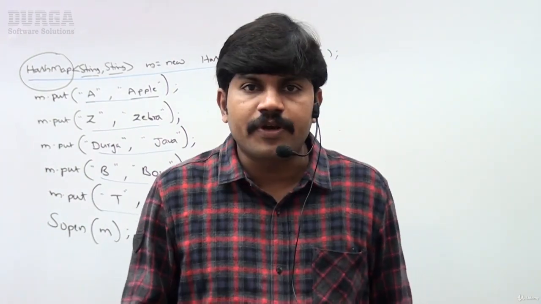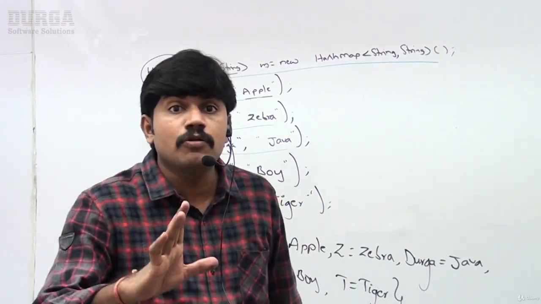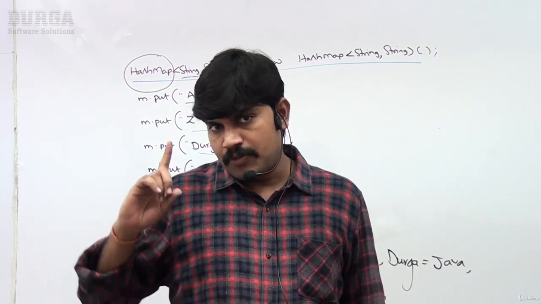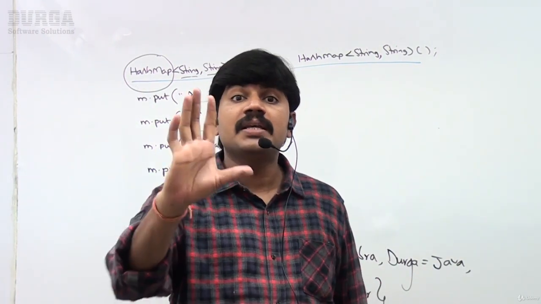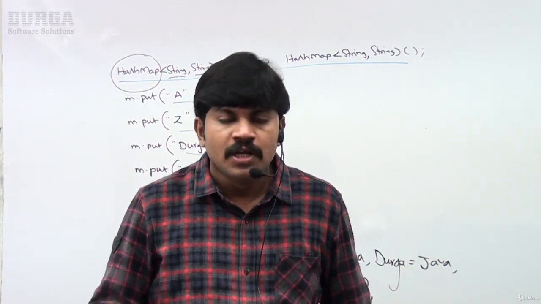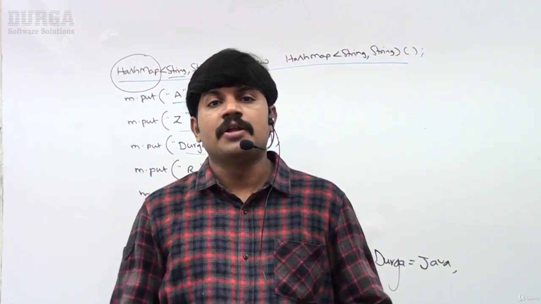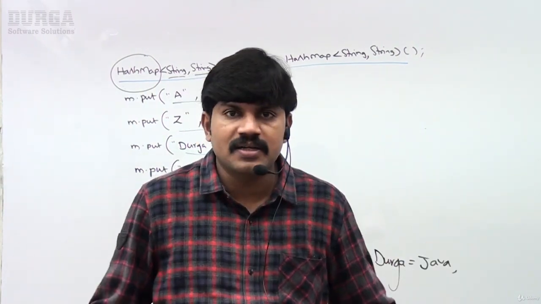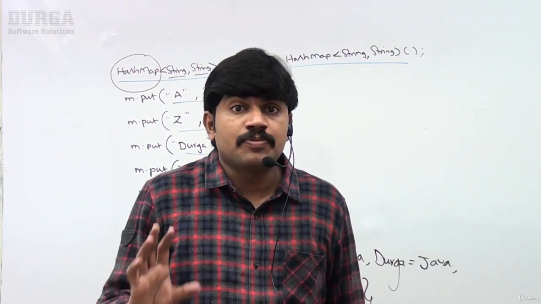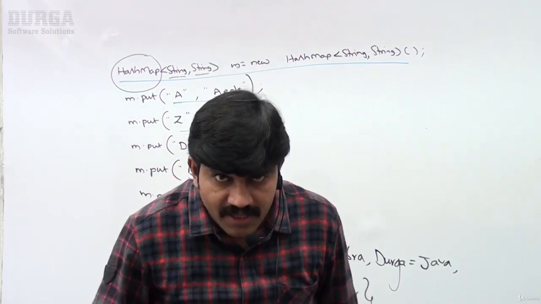Next, when should we go for the map concept? If you want to represent a group of objects as key-value pairs, then we should go for the map concept. That's all. Even people who don't know about collections, I hope everyone got the basic idea: list, set, and map. Of course, one more concept is there, the queue concept. We will discuss it somewhere; if you explore the collections concept, you will come across it. But here my concentration is how to apply lambda expressions to collections. You should have a basic idea about the collections concept. Clear, right? That's all.